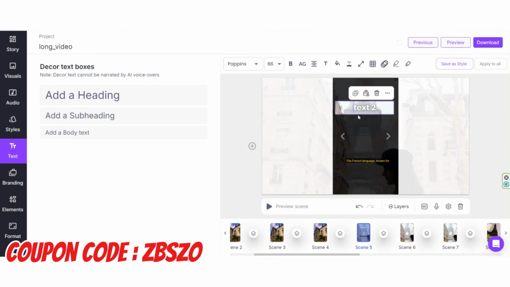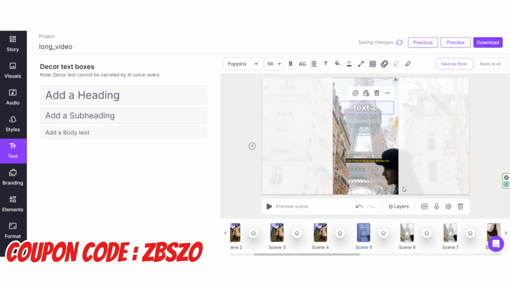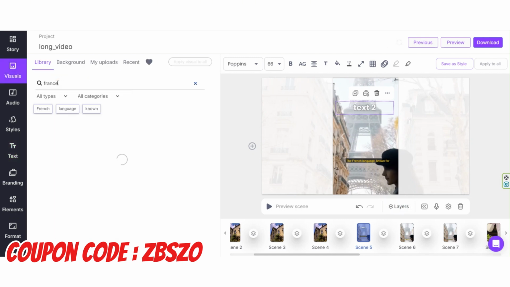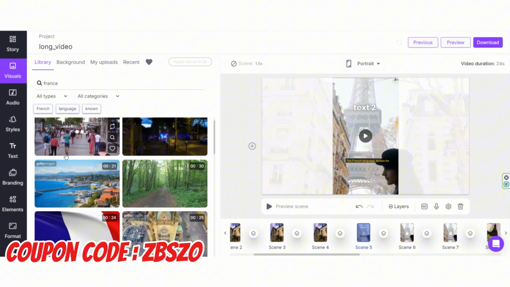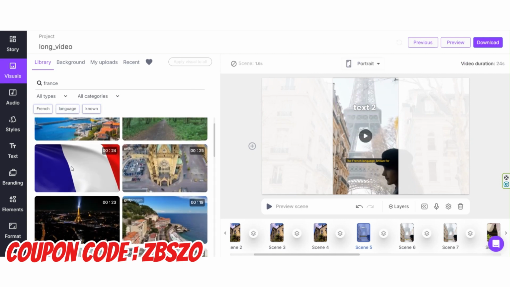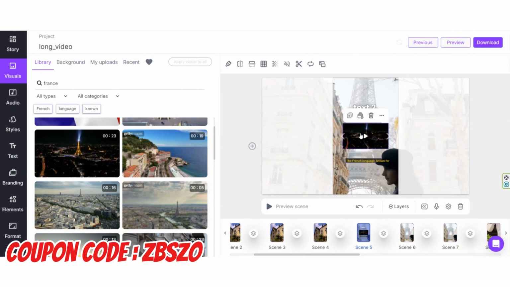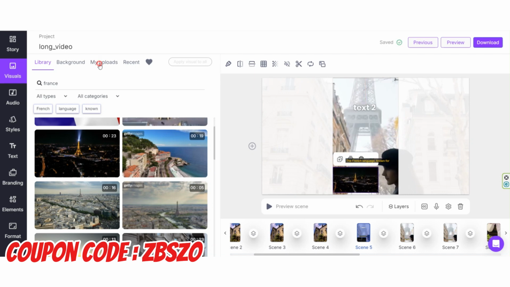Or, for example, maybe you want to show a video or a small image next to the slide of this video. To do this, you need to add a video. Enter the visual section and find the desired photo video from this section. For example, I will choose a random photo to show you how you can do this. Now click on this plus option to display this image as a small photo on this slide. You can even upload a photo or video from your system from this section and add it to your video.